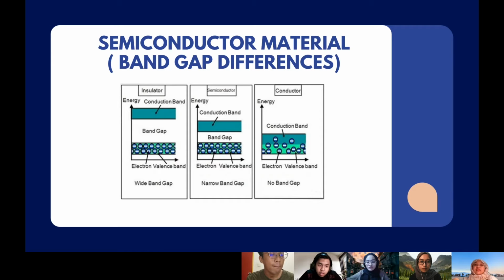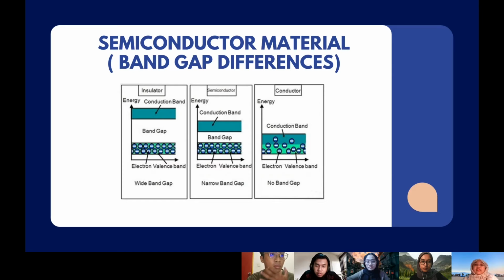For semiconductors, the band gap is narrower, allowing an electron in the valence band to jump into the conduction band if it absorbs a photon. In conductors, the conduction and valence bands overlap, so there is no gap, as shown in the diagram. This means that electrons in the valence band move freely onto the conduction band, so there are always electrons available